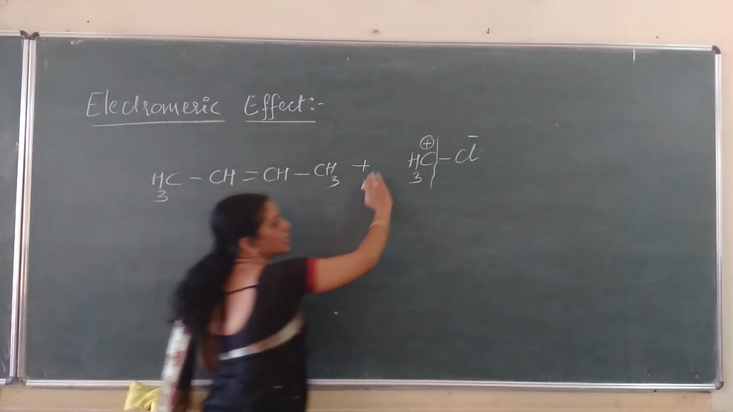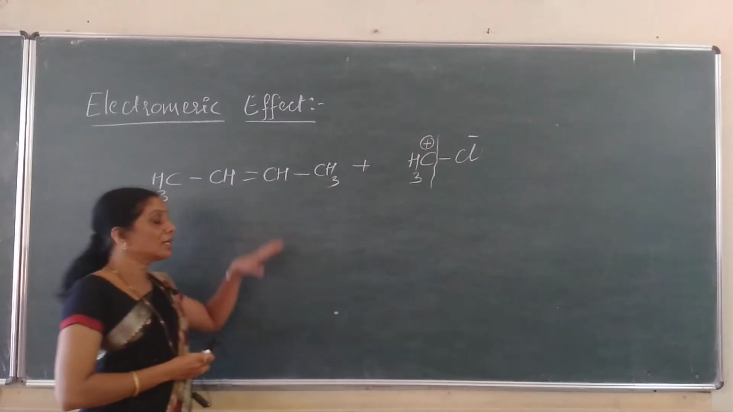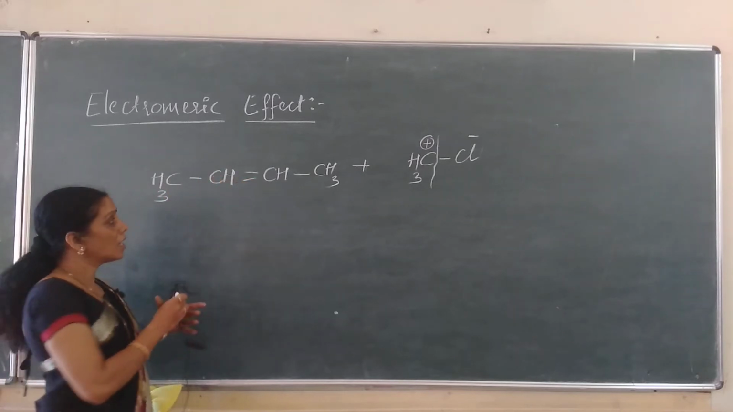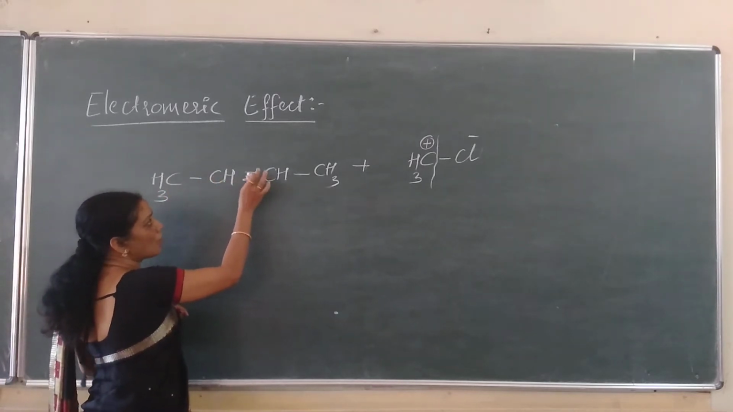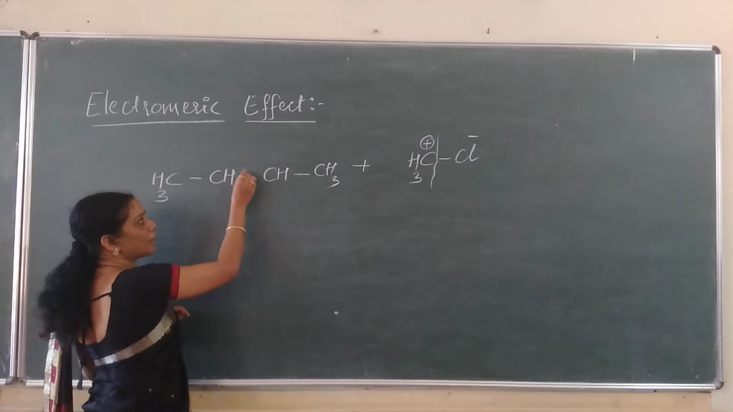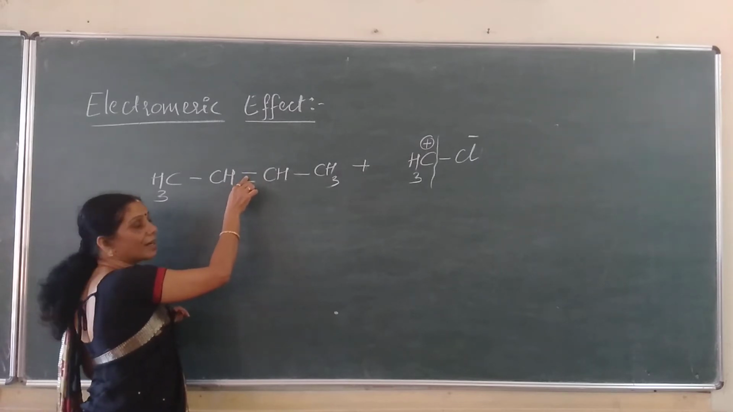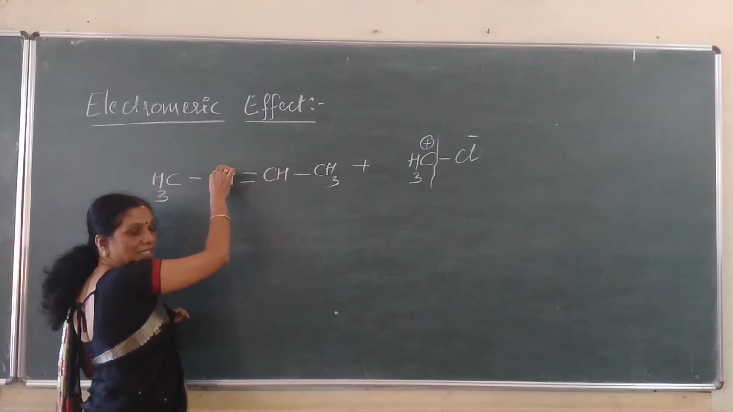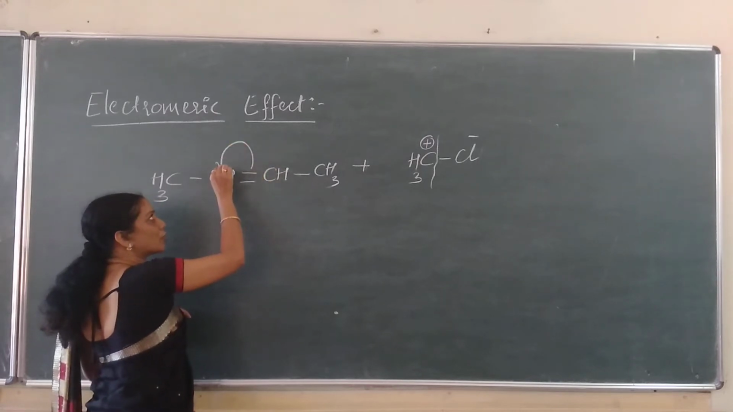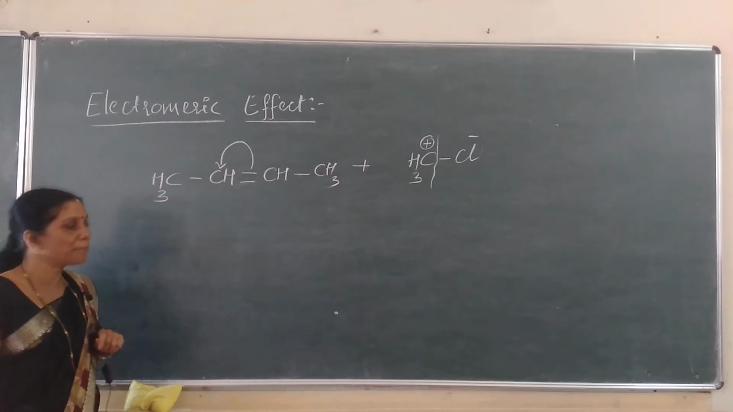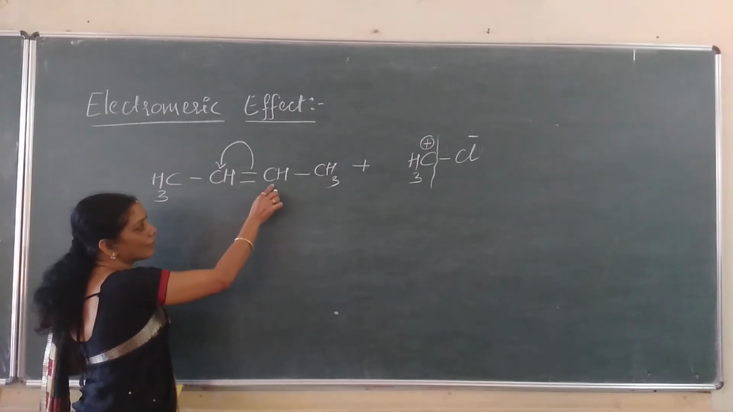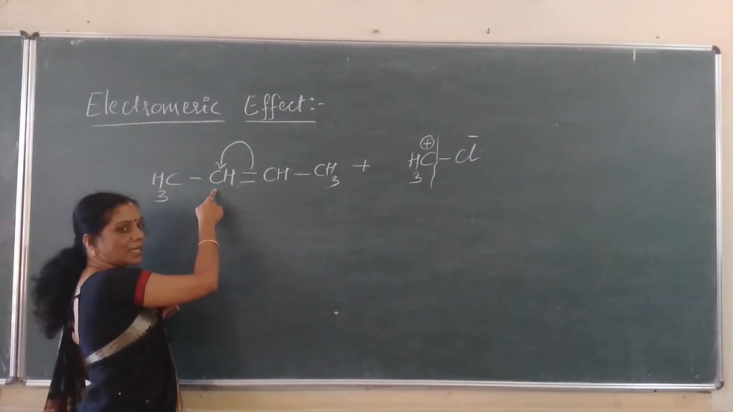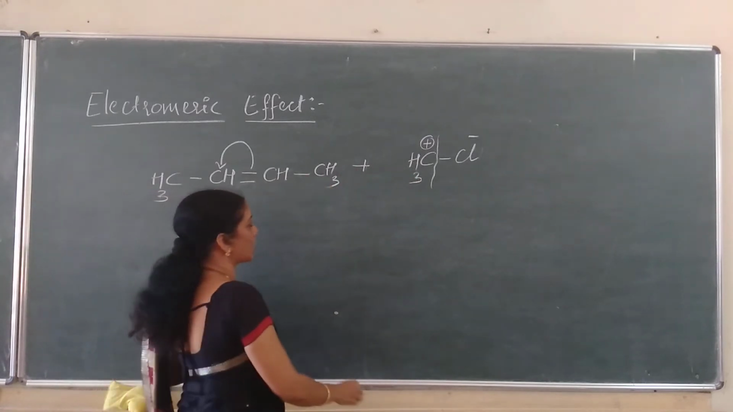What happens? Under the influence of this attacking agent, electromagnetic effect takes place, a temporary effect, complete transfer of electrons takes place now. Listen here students, here we have written the multiple bond, pi electrons are there. Either the shift of electrons takes place to this carbon or to this carbon. Now I consider the shift of electrons takes place to this carbon, so here we will take a minus, here we will take a plus. CH3 plus has to attack what? CH minus, resulting in the formation of the product.